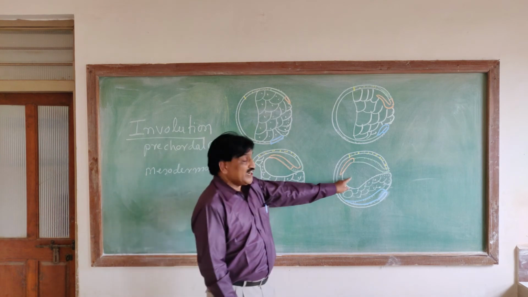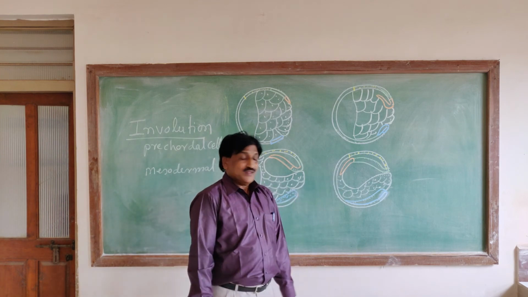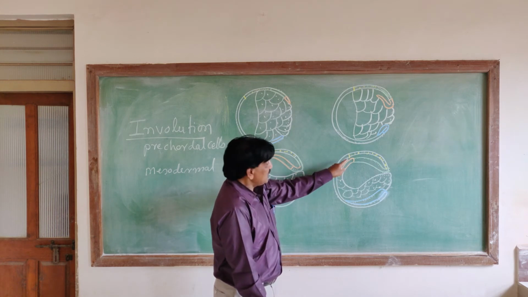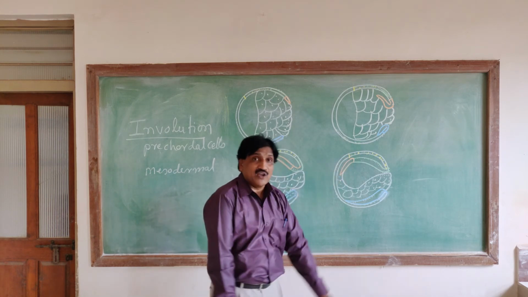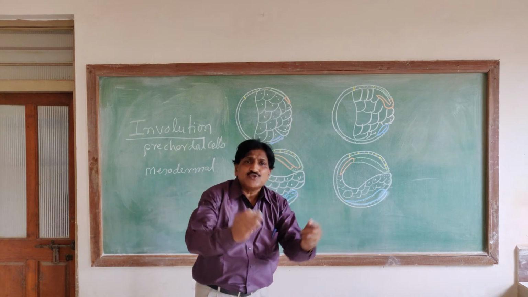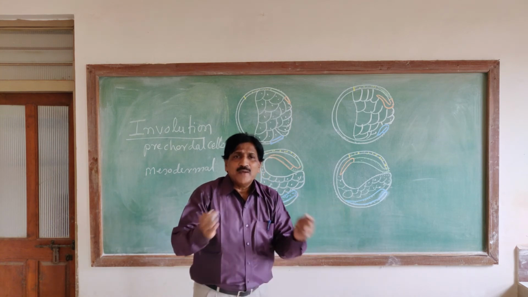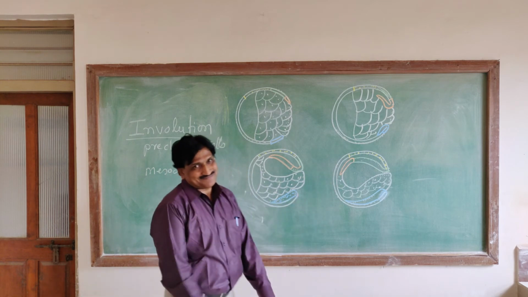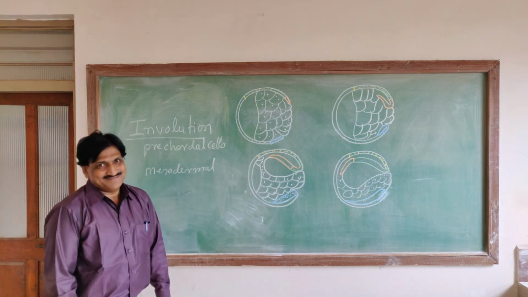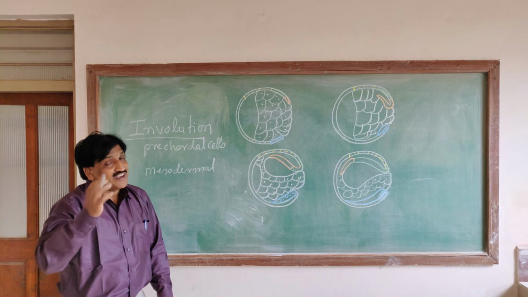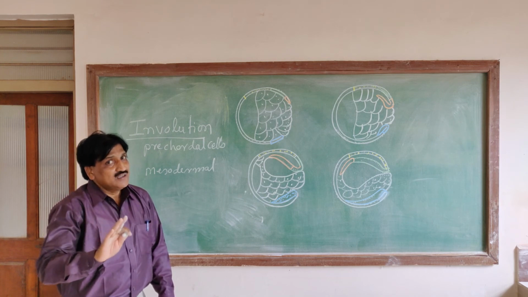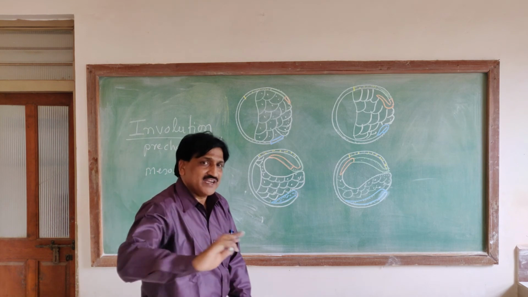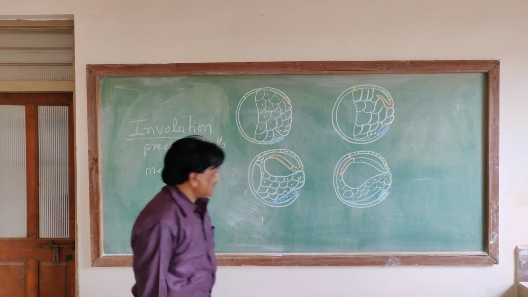So in the fourth diagram, the notochord as well as the precaudal plate are united together to form the mid-dorsal strip on the roof of the archenteron. On the roof of the archenteron, which cells are present? The mid-dorsal strip of the precaudal plate as well as the notochordal cells.